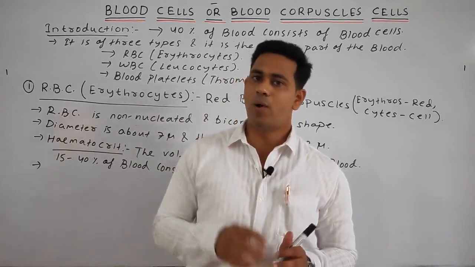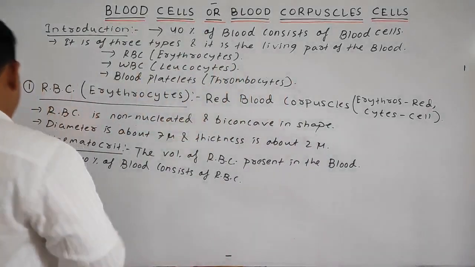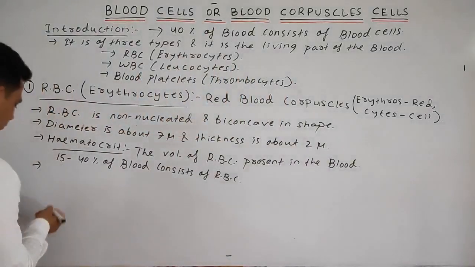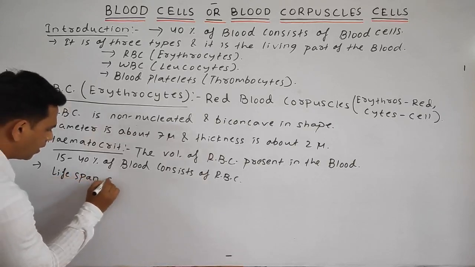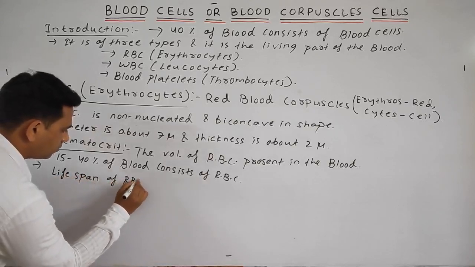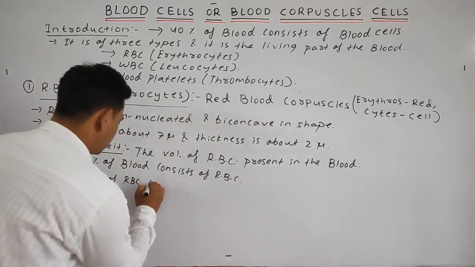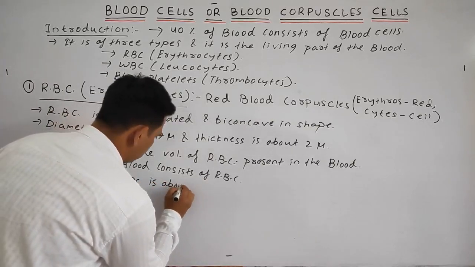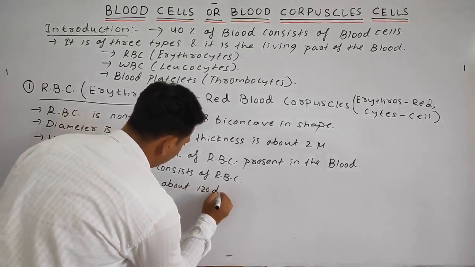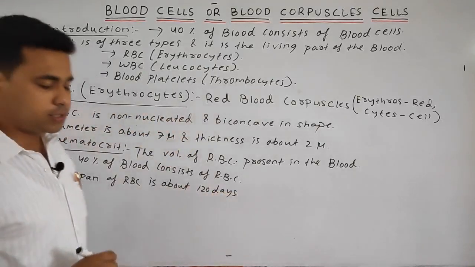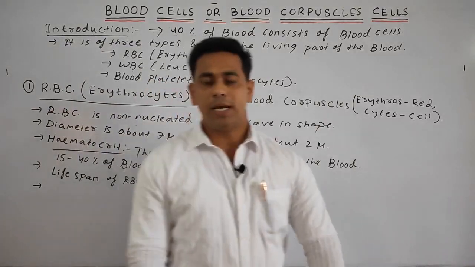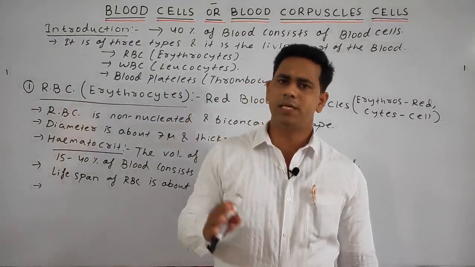Then your answer will be 120 days. So our next point is the lifespan of RBC is about 120 days.